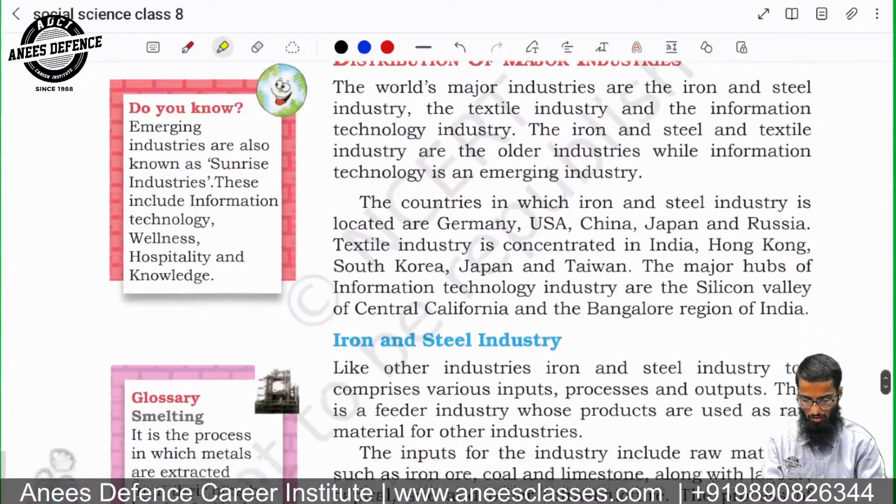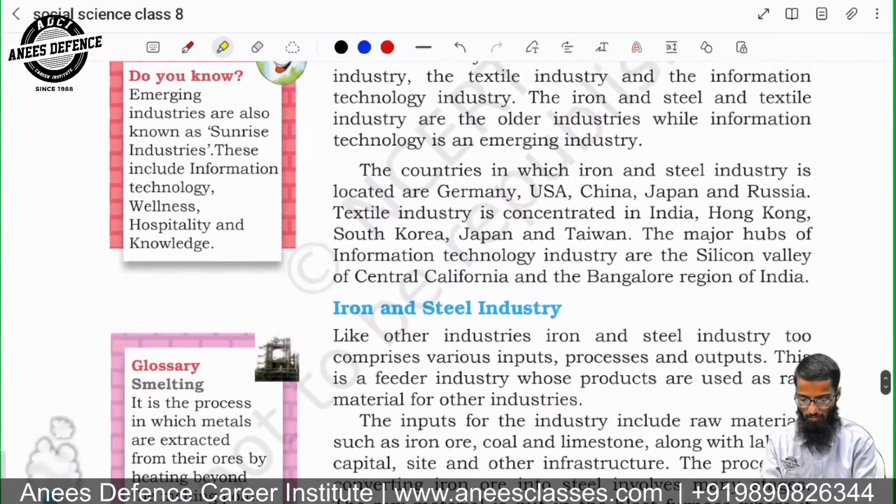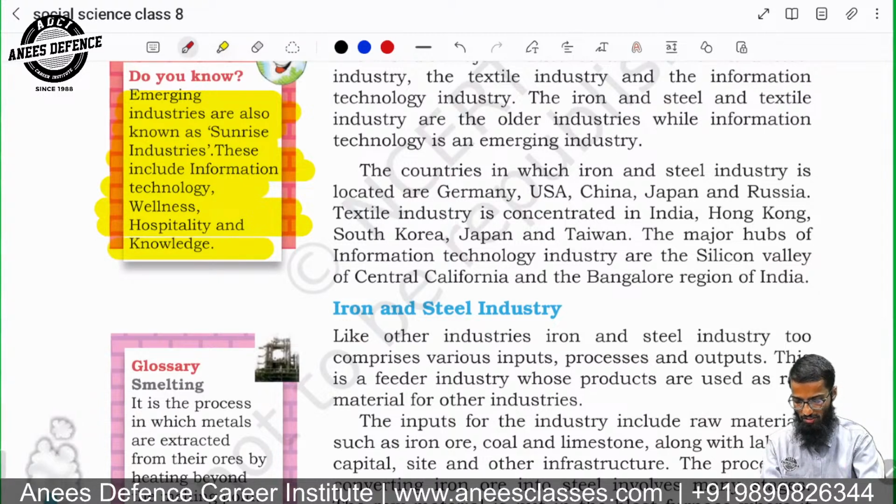So remember, these emerging industries are known as sunrise industries. These include information technology, wellness, hospitality, knowledge, etc. So NDA may ask, what is the meaning of sunrise